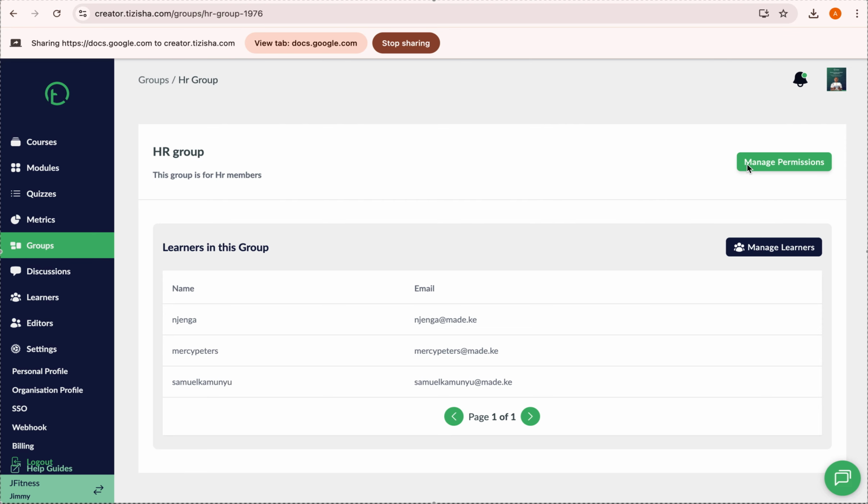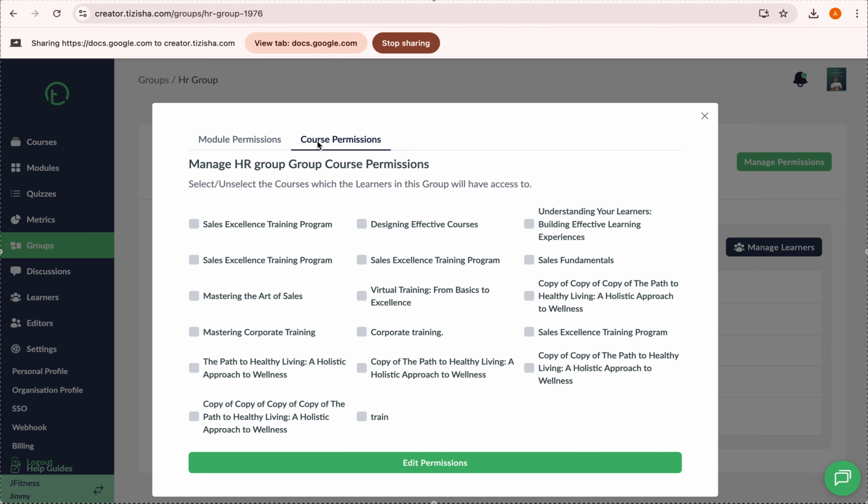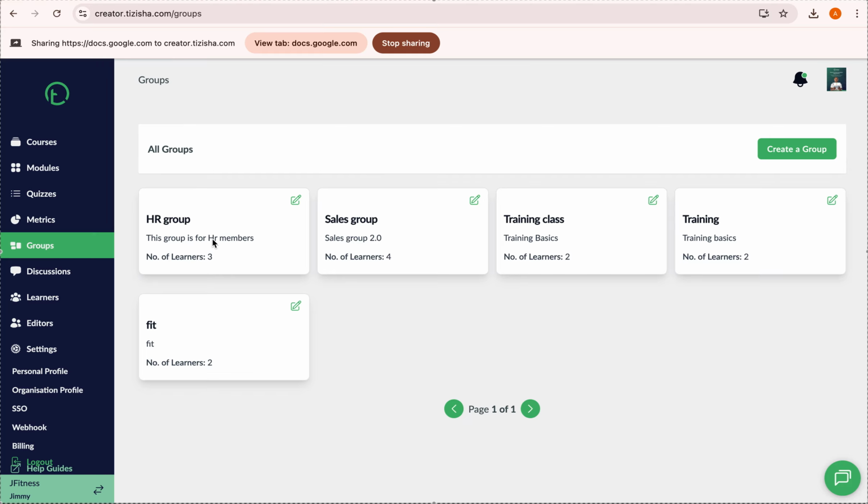Okay. Yeah, so that's how you go about that. Of course, you can do the modules, or if you want to give them permissions to specific courses, you just have to click on these check boxes and click on edit permissions, and that will be set. Okay, great. So that's basically how you go about creating groups. And if you come back here, you can see the UI is neat, so you can see easily the HR group, this group is for HR members, and the number of learners. Quite similar to the structure of the course cards.